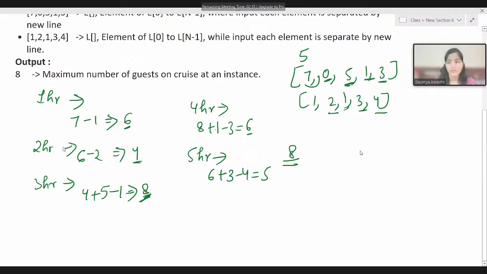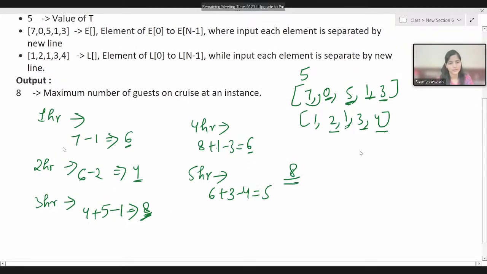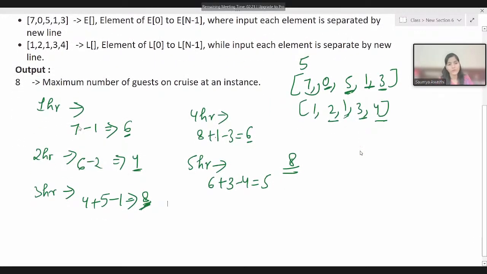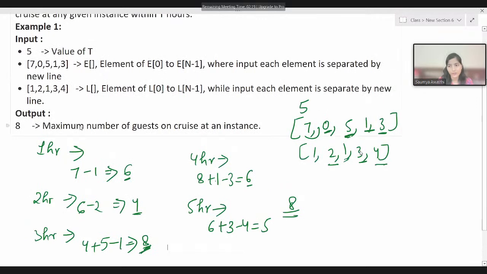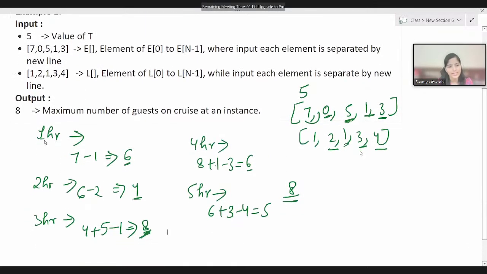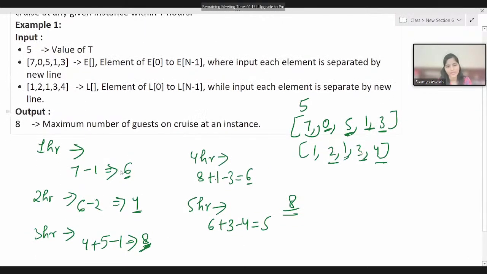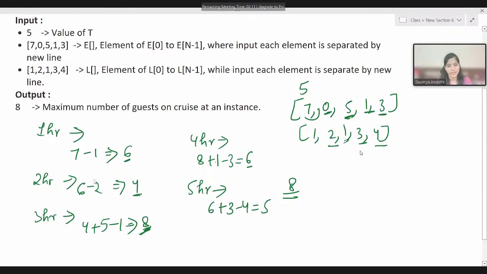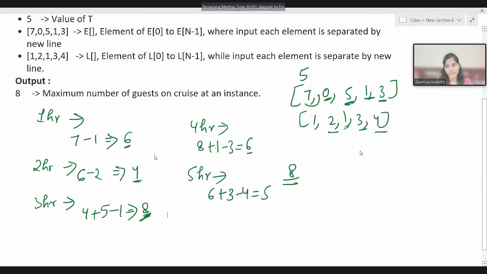Okay, so what can we do for solving this question? Any idea? Also make sure that you keep track of the guests that you were already having. For example, in the first hour we took 7 minus 1, 6. Now in the second hour, we considered the previous guests that we were having, they are already there.